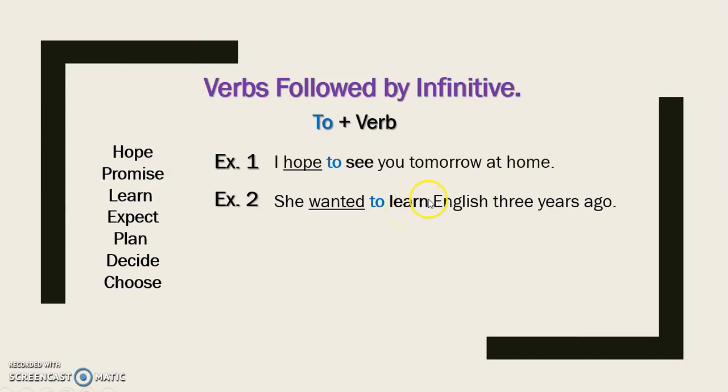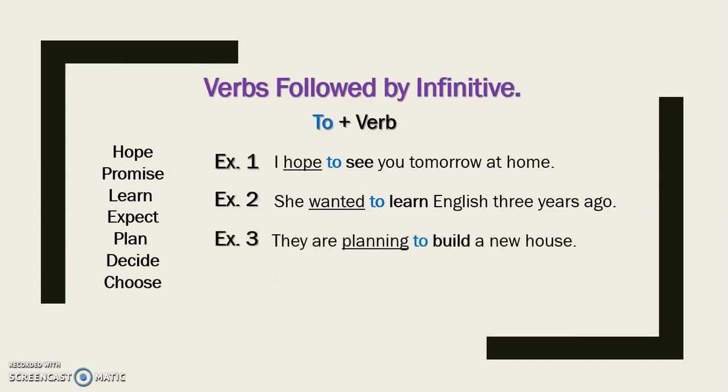It is not right to say this. You always need to include the to infinitive. Okay, and the translation into Spanish would be: ella quiso estudiar inglés hace 3 años. O ella quería estudiar inglés o aprender inglés hace 3 años. Okay, so very good. Let's continue with example number 3.